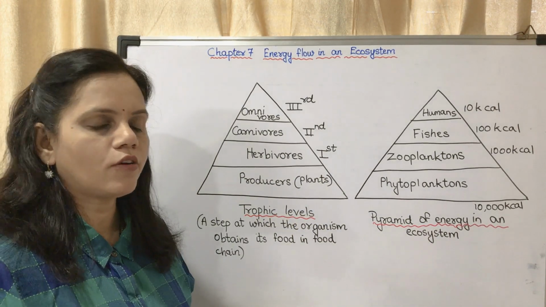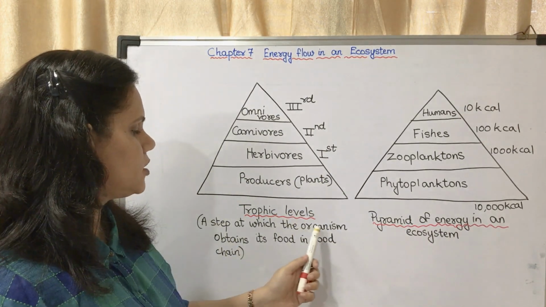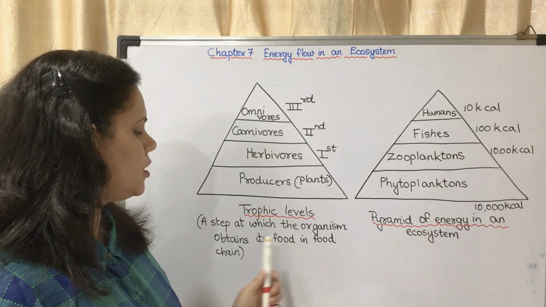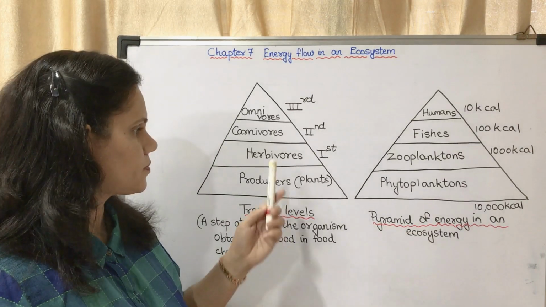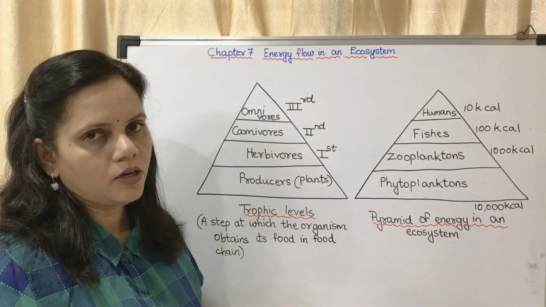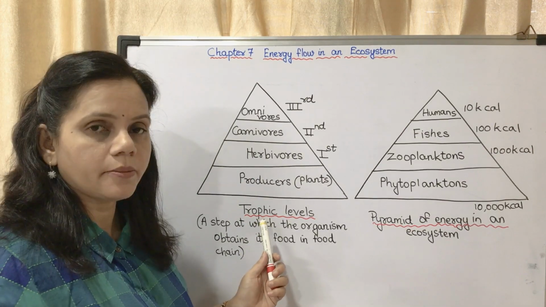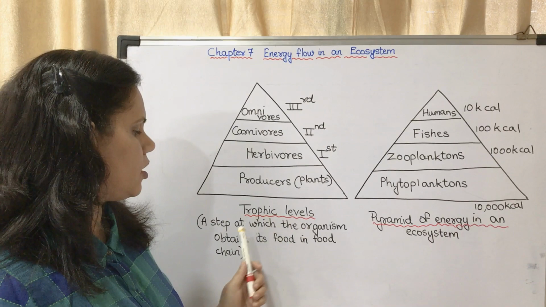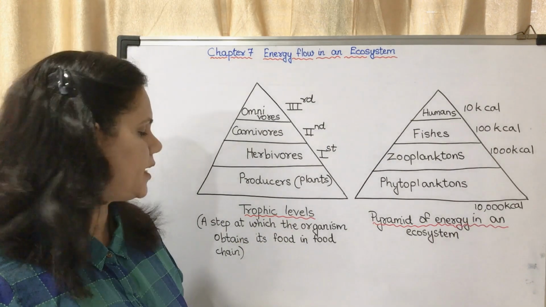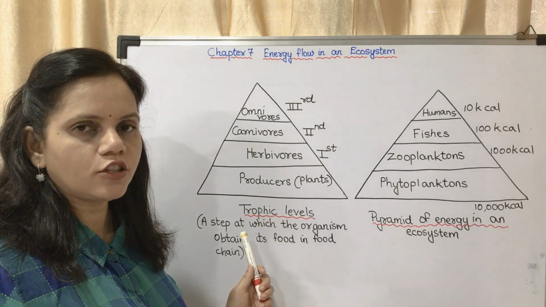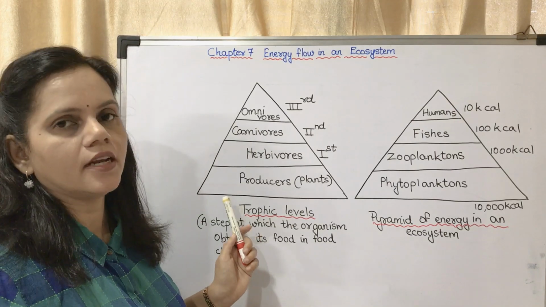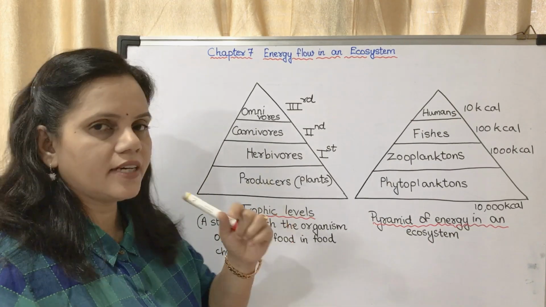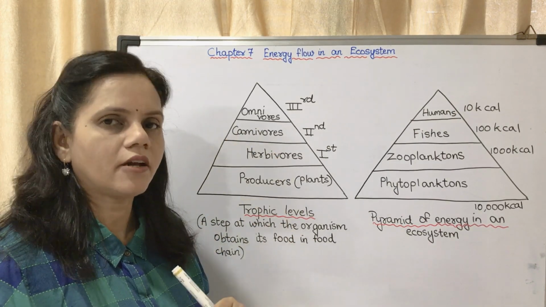What do you mean by a trophic level? A step at which the organism obtains its food in the food chain. This is the first step. So this definition is important. What is a trophic level? A step at which the organism obtains its food in the food chain. These are said to be trophic levels.